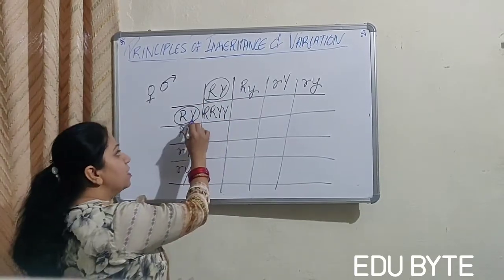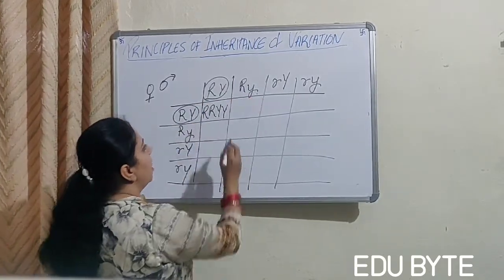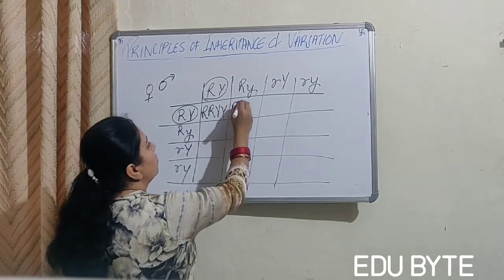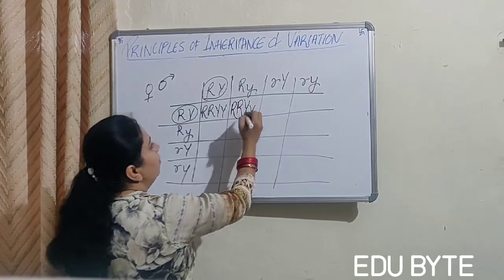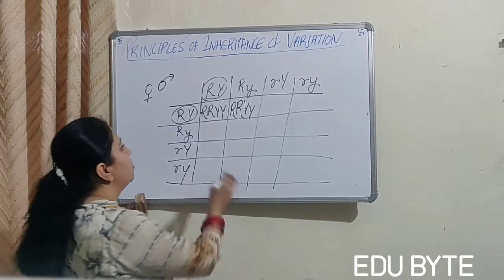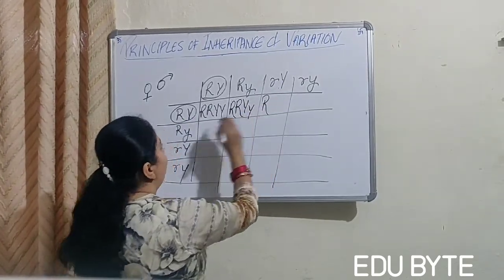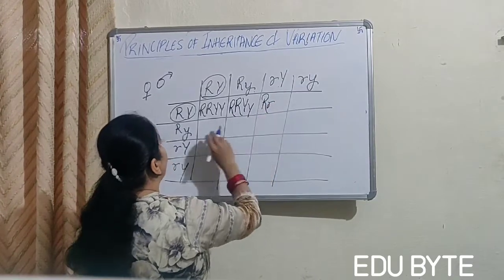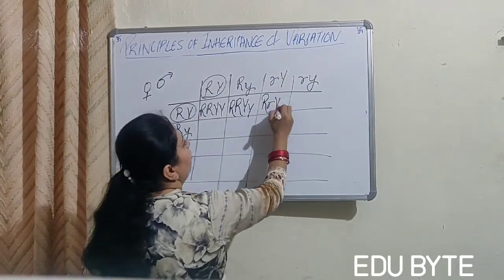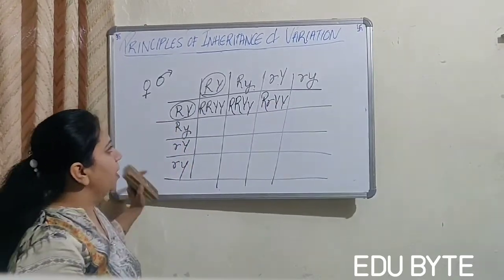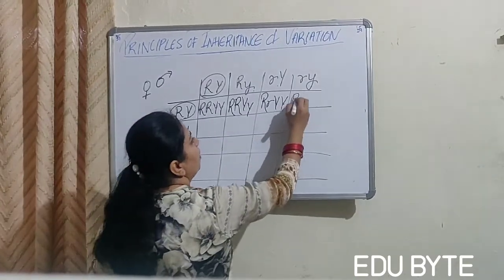Now, when this gamete will fuse with this gamete, what will happen? This will form, right? When this gamete fuses with this, this is capital Y, this is small r, and both are capital Y, okay? Then,